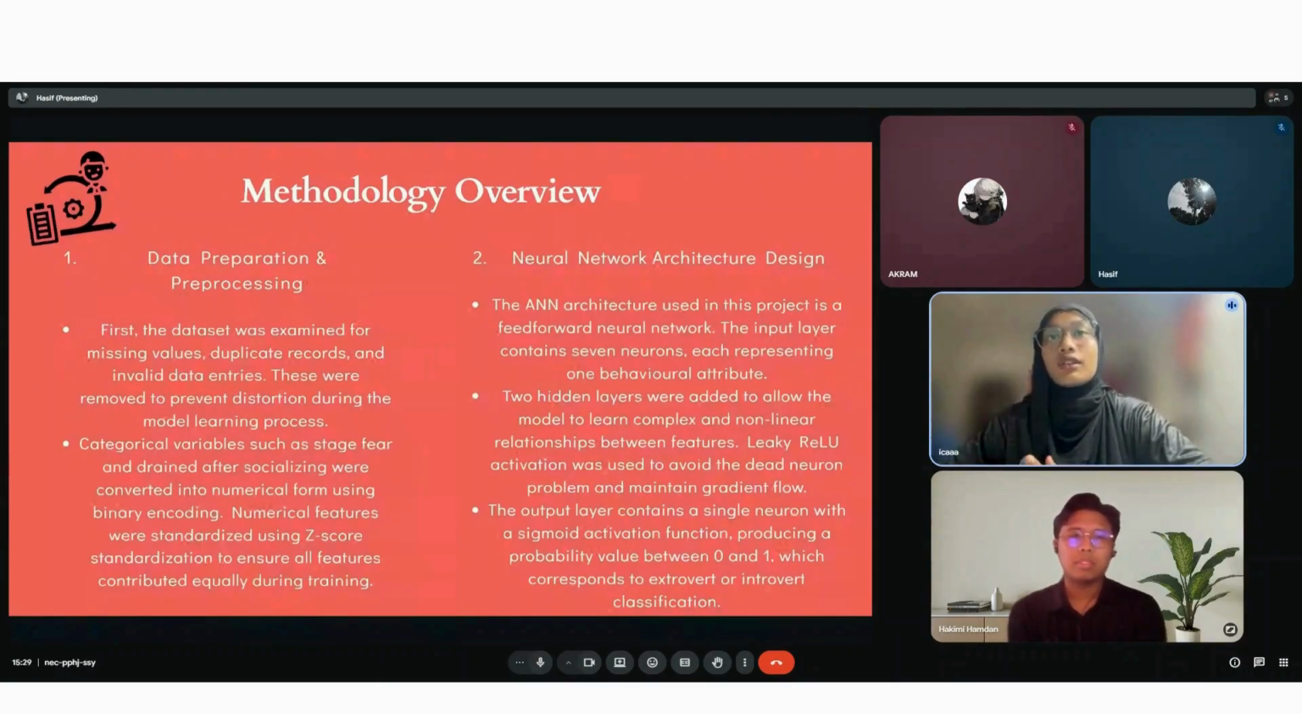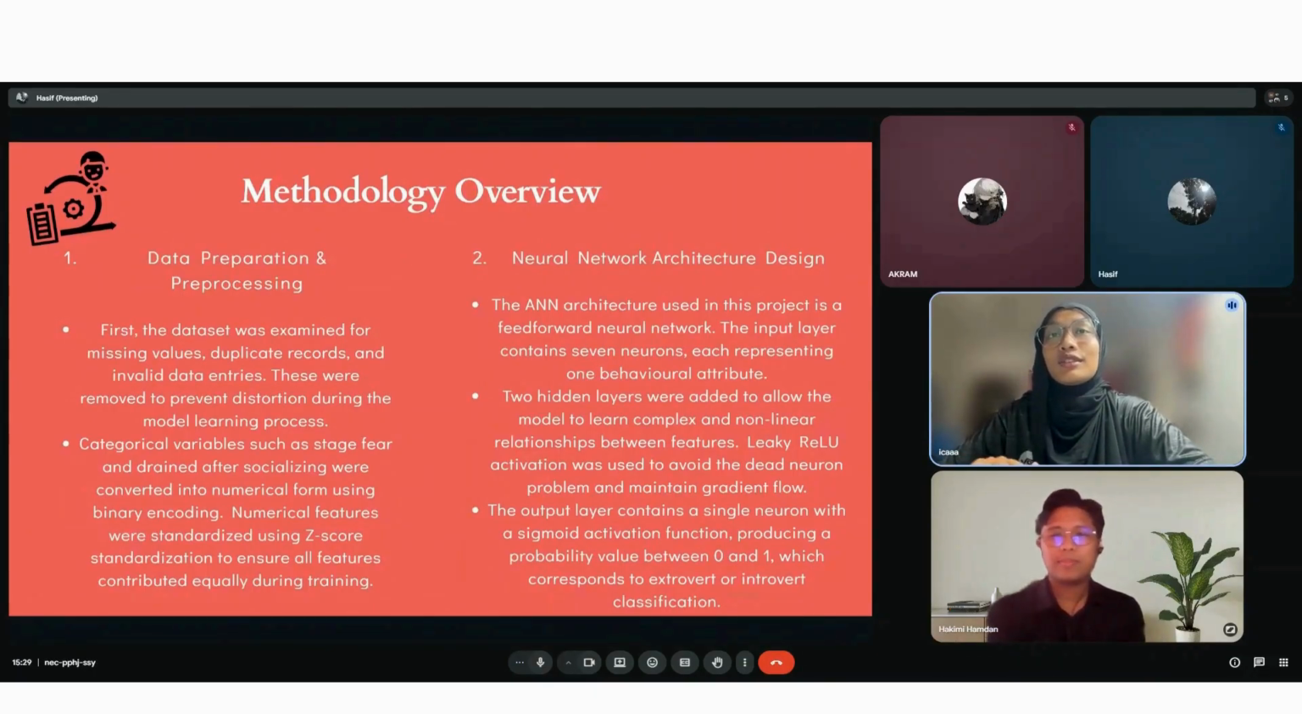Next, categorical variables were encoded. Because a neural network can only process numerical data, the features drained after socializing and stage fear were binary encoded, where yes was represented as 1 and no as 0. The target personality was encoded as 1 for extroverts and 0 for introverts. This encoding allowed the ANN to effectively interpret behavioral patterns during training.